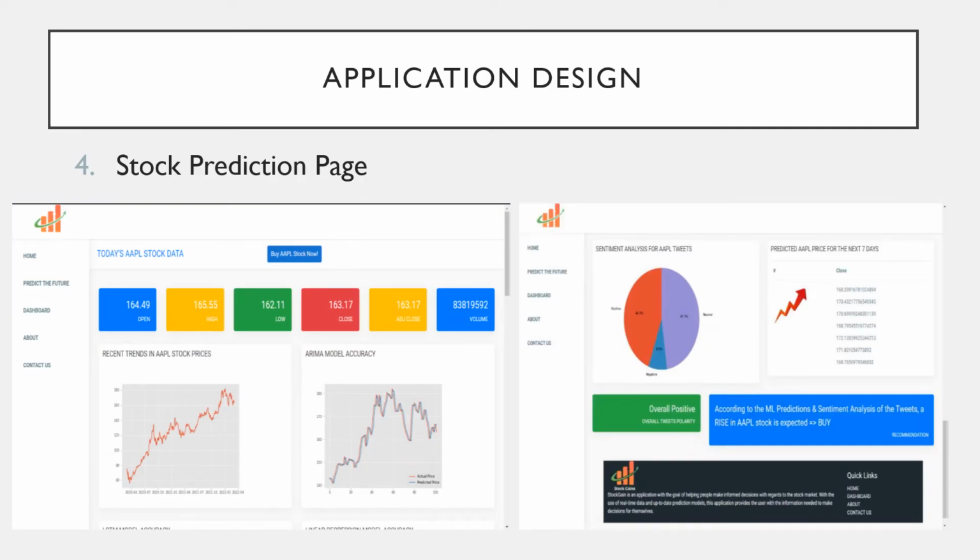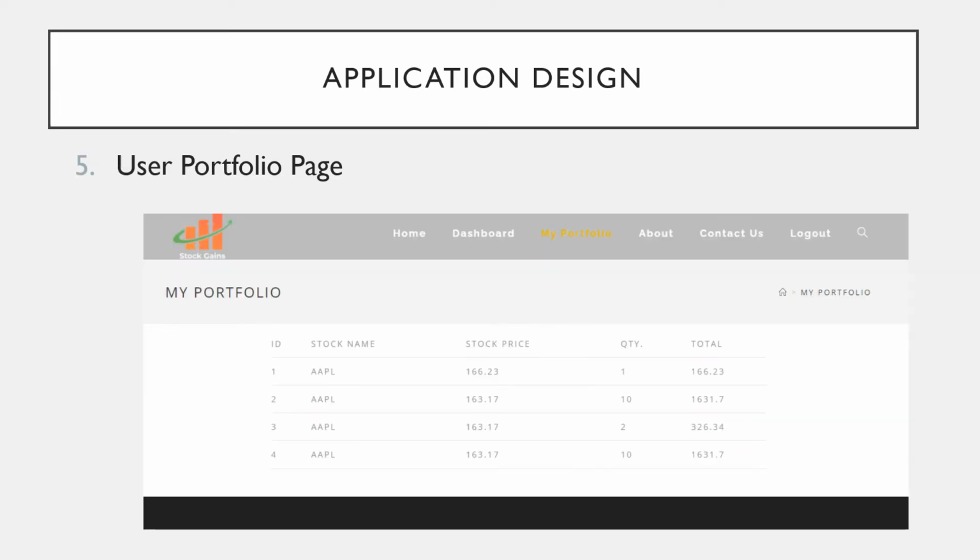Now, this is how the stock prediction page looks like. Prior to this, the user is prompted to give their input for the stock they actually want to view the prediction for. For this example, we typed Apple as the input, and this is the output we are able to view. On the left-hand side, we are able to view the various stock prices, along with the ARIMA model graphs, which was our best performing model. On the right-hand side, we also performed sentiment analysis for this particular input stock. And at the bottom, we are giving our final recommendation based on the output of both the machine learning and the sentiment analysis model. The user is also given the option to add various stocks into their portfolio.